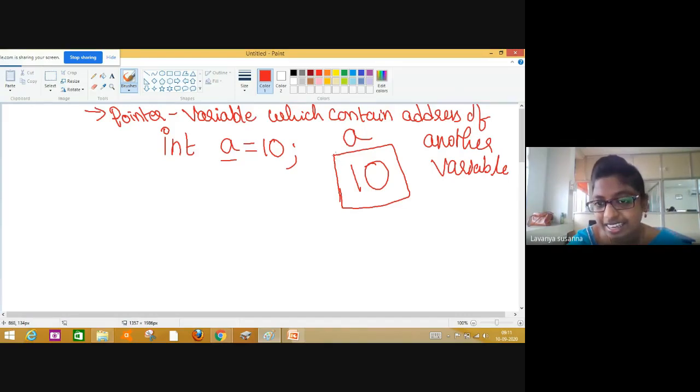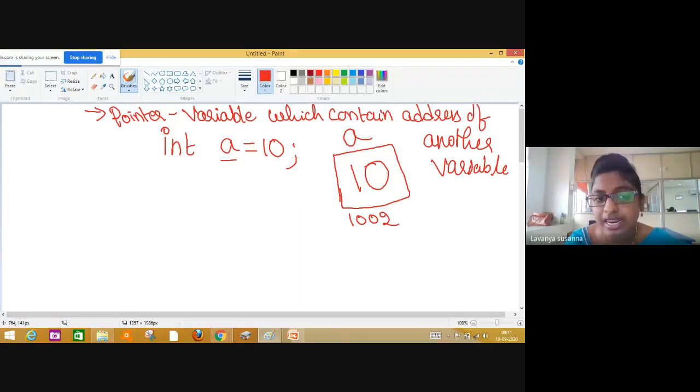Okay, see here. This is a memory location. Each memory location will contain some address, right? For example, assume 1002. Just assume the address of this memory location A is 1002. The name of this memory location is A, which contains value 10.